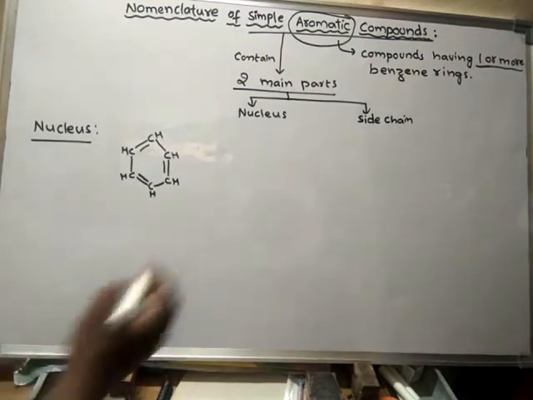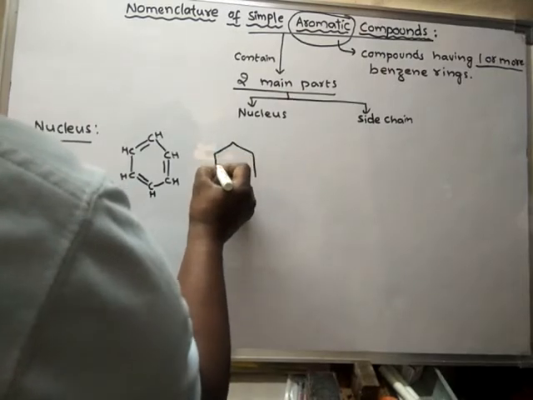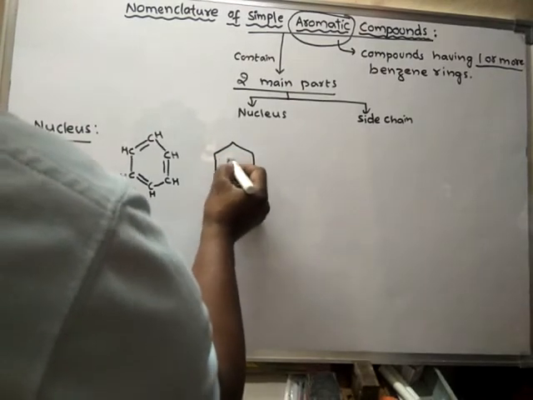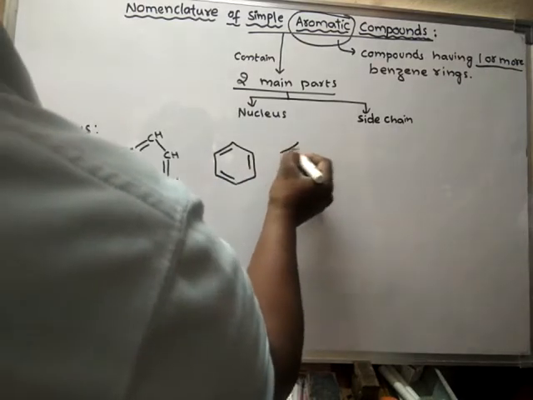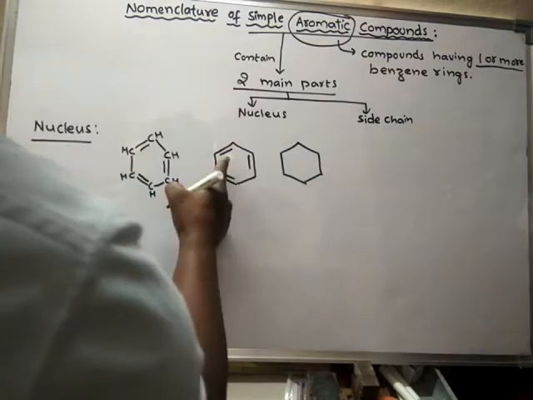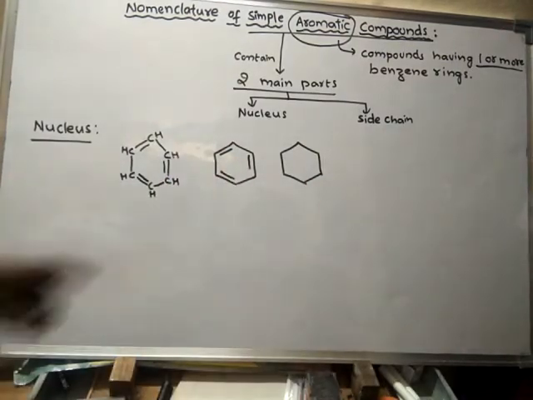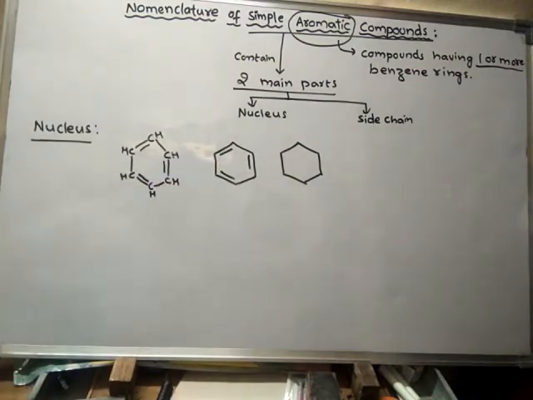or else it may be written like this also. The nucleus of benzene ring can be written like this also, or else we may write like this also, because these double bonds do not remain in their stagnant position, so they keep on changing.